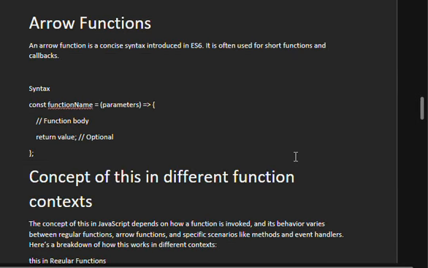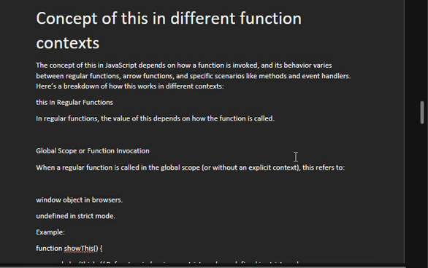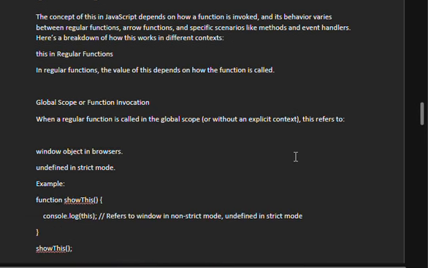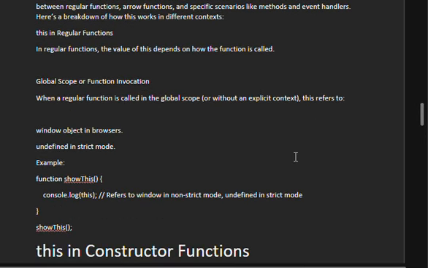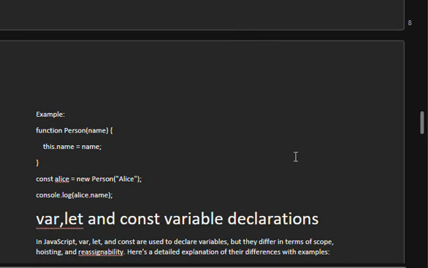Arrow function. An arrow function is a concise syntax introduced in ES6. It is often used for short functions, etc. Next, the concept of this in different function contexts: global scope or function invocation, and this in constructor functions, etc.